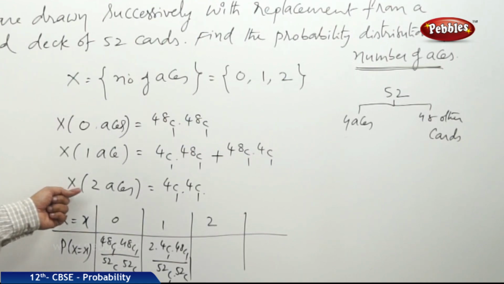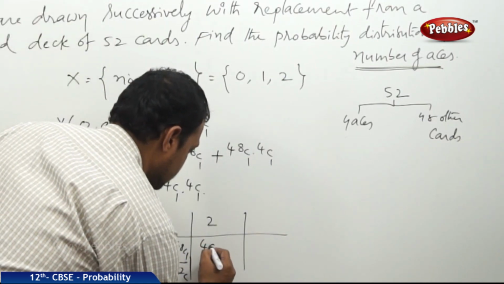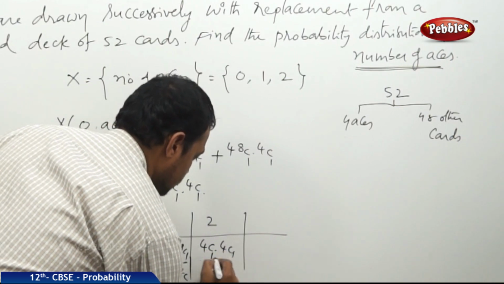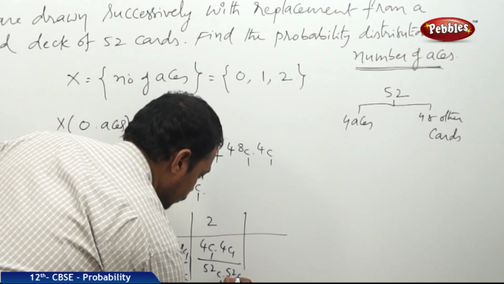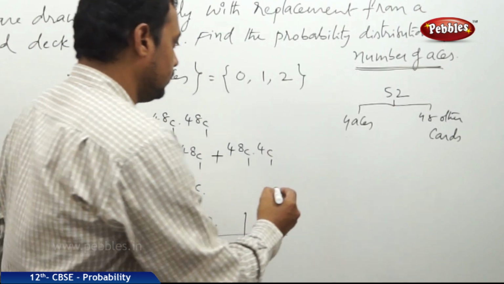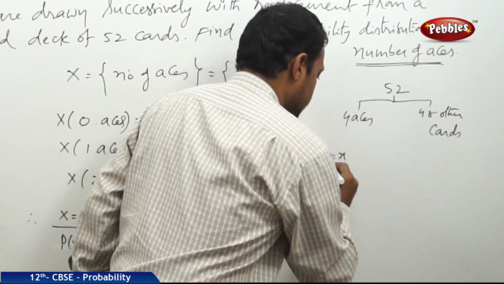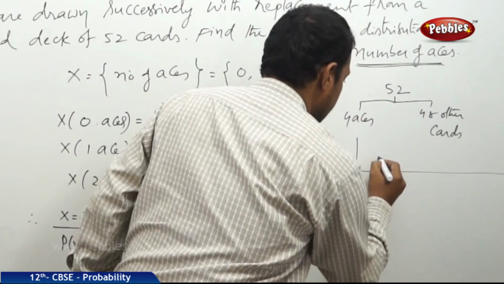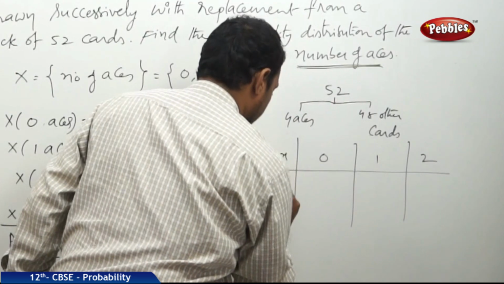Next, at x is equal to 2 aces, the favorable cases are 4C1 into 4C1 by the total 52C1 into 52C1. Now on simplification, x is equal to 0, 1, 2 with the probabilities.